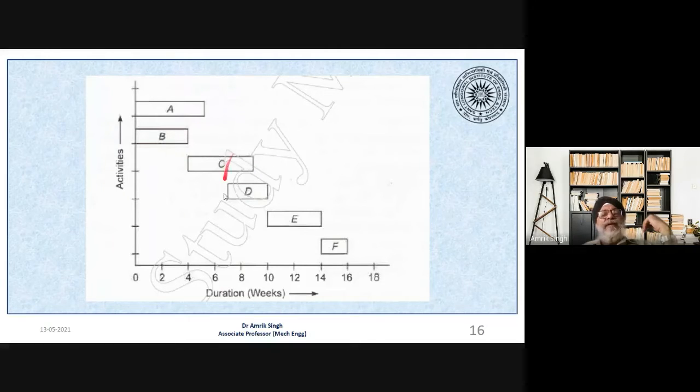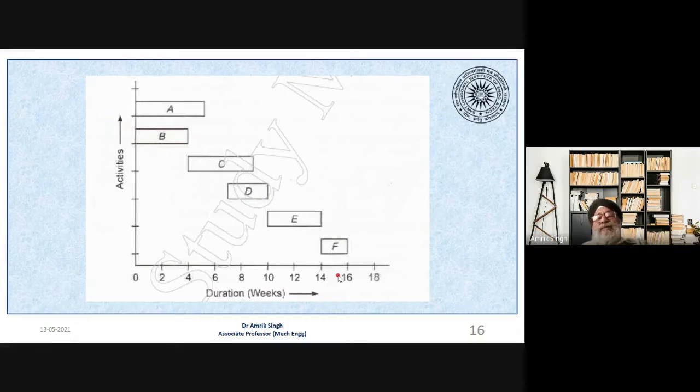Okay. Then D can be started when A and B are complete, and C is to the extent of 50% complete. So 2 weeks are there, but E cannot be started until all these four activities are complete. Okay, so like that you can see the dependence also. If it is the last activity of that particular job, then there are a total of 16 weeks. That will be the time required to complete that product.